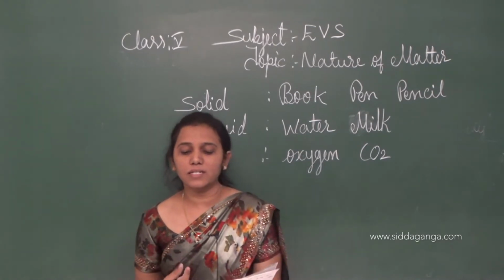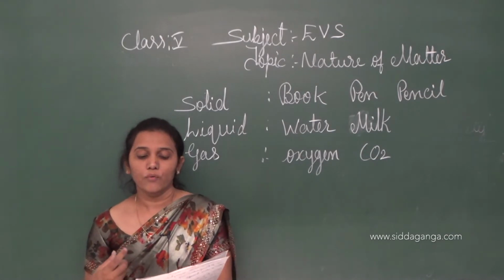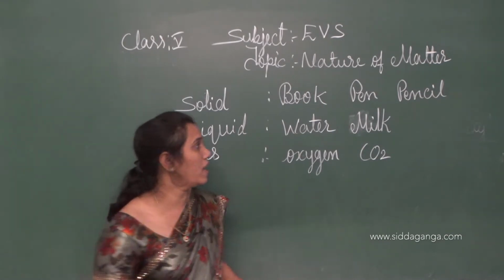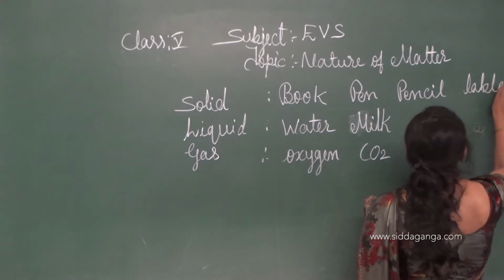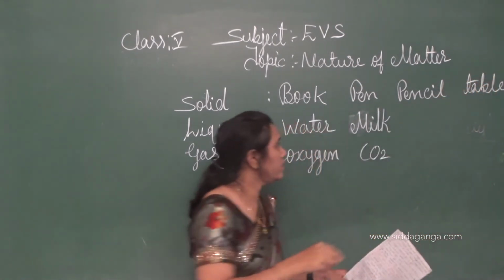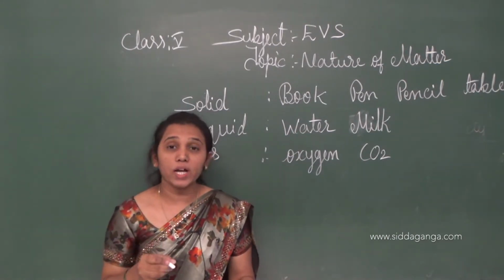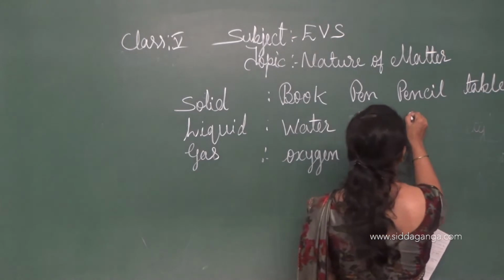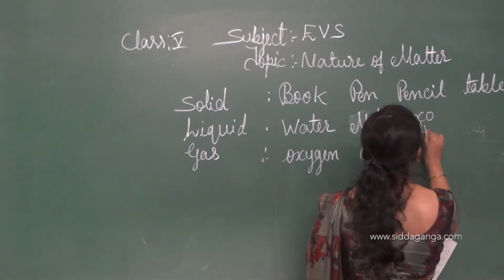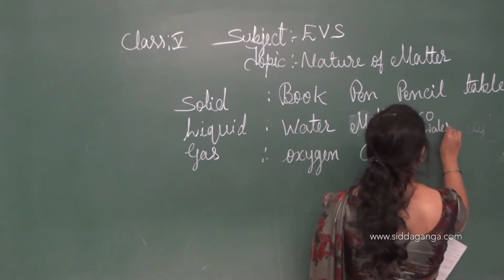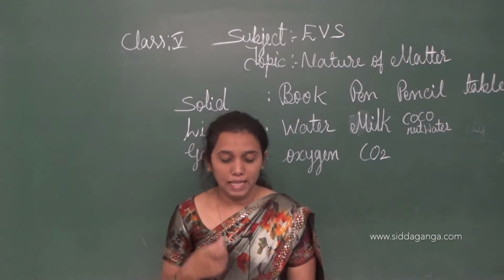Think about any other solid substances in front of you, children. So table next, and for a liquid, coconut water. Table also you have to write here. Table is also a hard material, children, isn't it? It is an example for solid material. And then coconut water. Understood, children? It is an example for liquid.